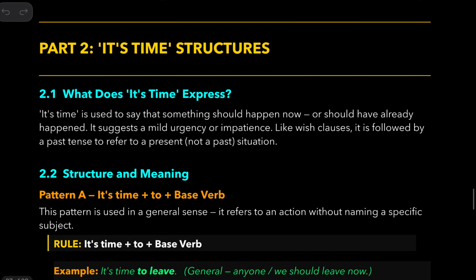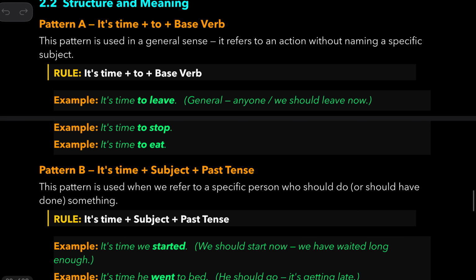Now, it's time structures. Look at the examples first. It's time to leave means it's a general way of saying anyone or we should leave now. It's time to stop. So again, general. So it's time to eat. So these are all general things. Then this pattern is used in a general sense. It refers to an action without naming a specific subject. So there is no subject name here.